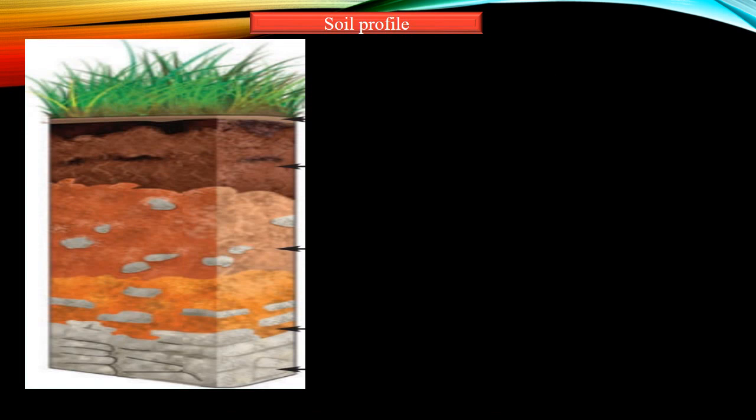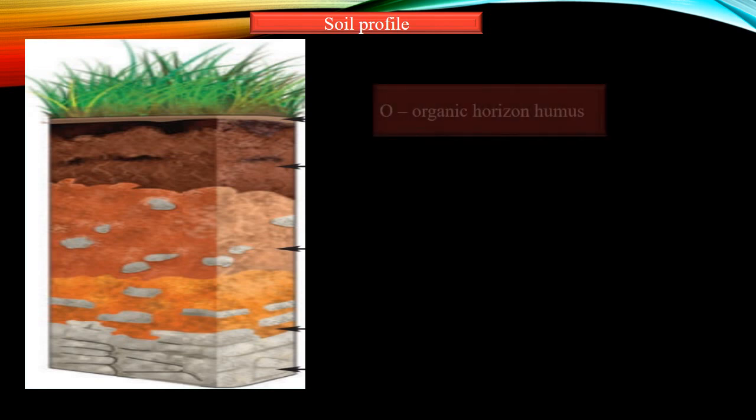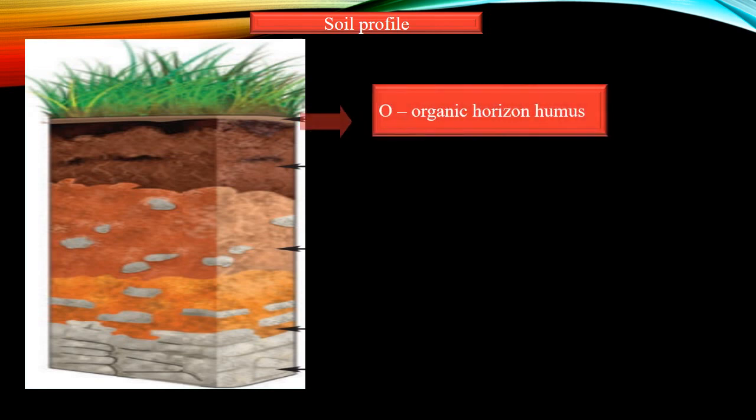Now let us see the soil profile. Soil is commonly divided into a number of horizons at different depths. These layers differ in their physical, chemical and biological properties. This succession of superimposed horizons is called the soil profile. Now we will see the horizons and their descriptions. The first horizon is the O horizon, otherwise known as the organic horizon, and it consists of humus. It is classified into O1 and O2. O1 means freshly fallen leaves, twigs, flowers and fruits.